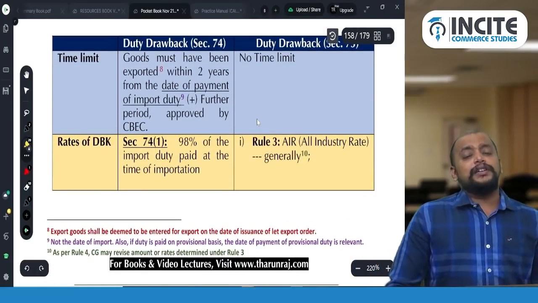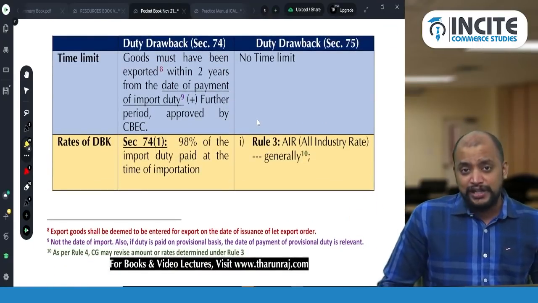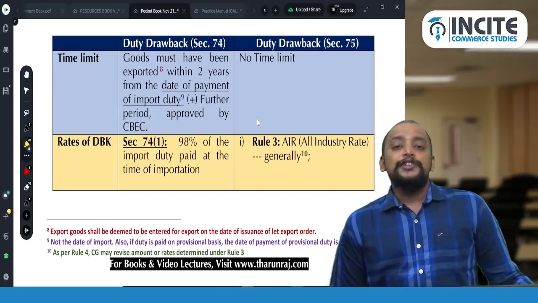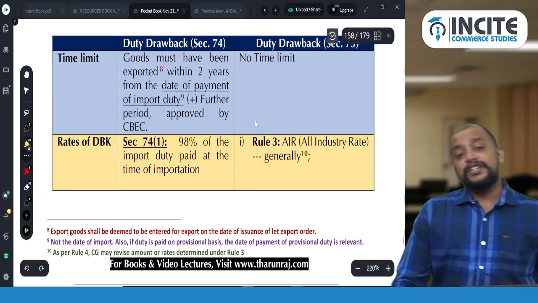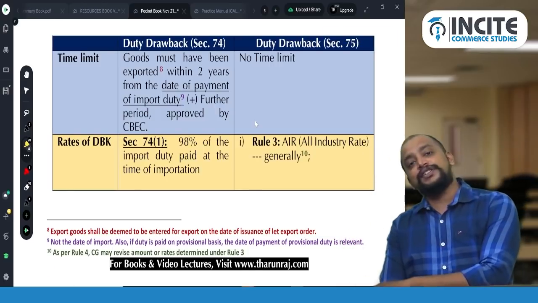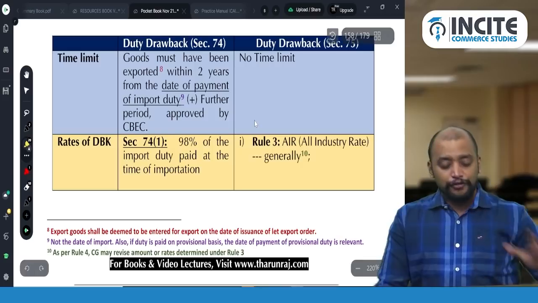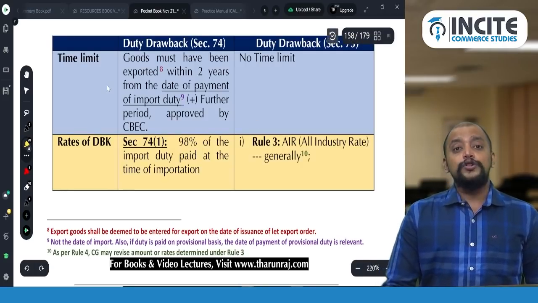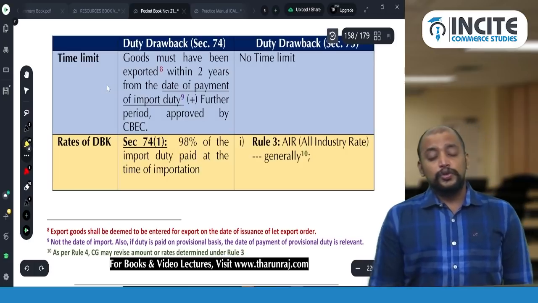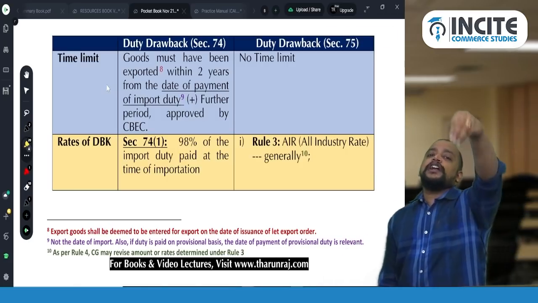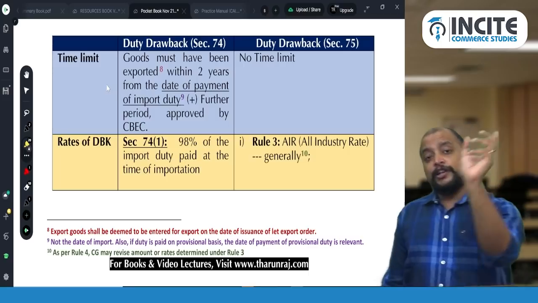Now, what we are trying to understand is the provisions of section 74 first. So 74 is imported goods exported as such, so then you will be getting duty drawback. First we will complete 74, and thereafter we will discuss 75 and make a comparison between 74 and 75. So 74. What is the time limit? The goods must be exported within 2 years from the date of payment of import duty. Not 2 years from the date of import, but 2 years from the date of payment of import duty.